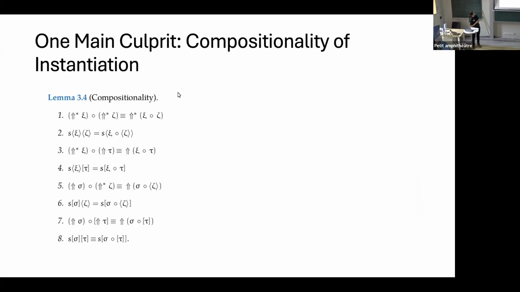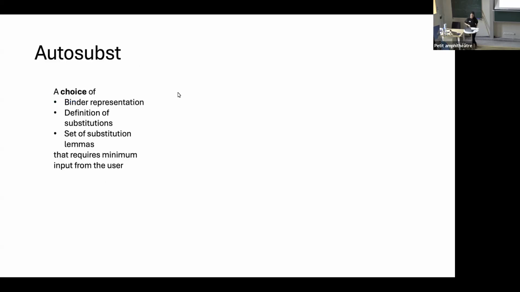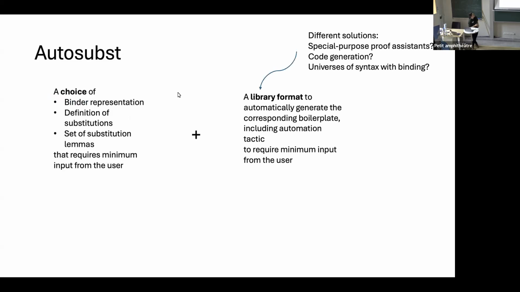So like I said, one main culprit is the instantiation, and then we have these different substitution operators. And also if you have this approach where we have both instantiation with renamings and substitutions, even to show something like compositionality, which is one of the lemmas we have seen, would require 8 intermediate lemmas to prove. Again, you can do it, but it's also boring. Okay, so what Autosubst does is this choice of binder representation, but it is also a library format to automatically generate the corresponding boilerplate, including an automation tactic.